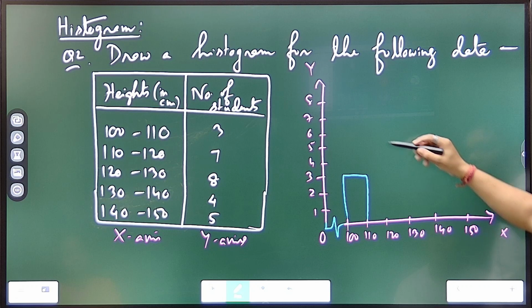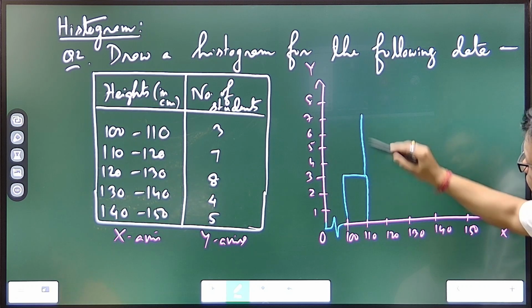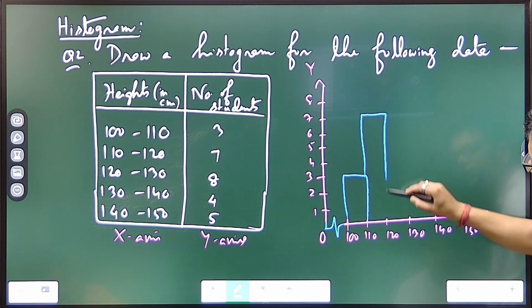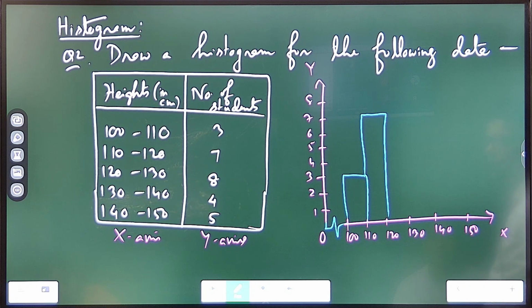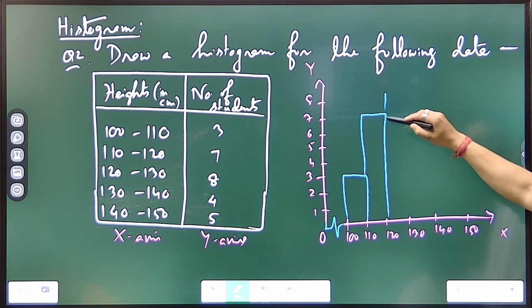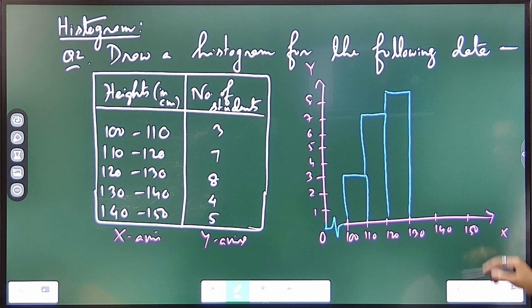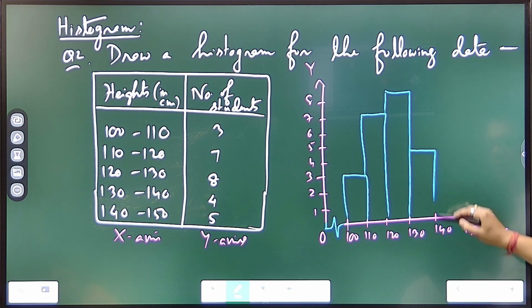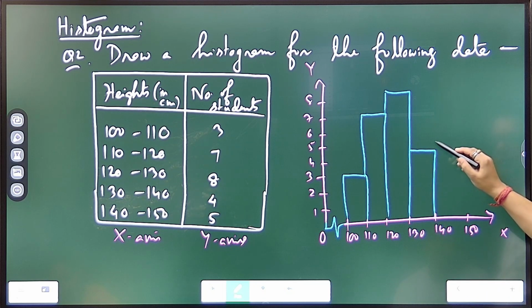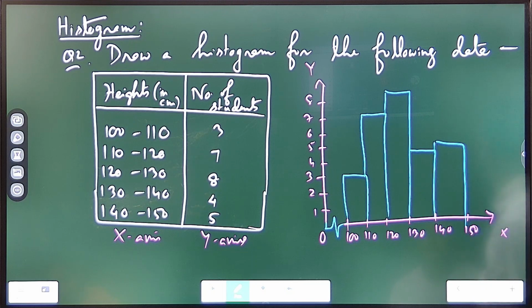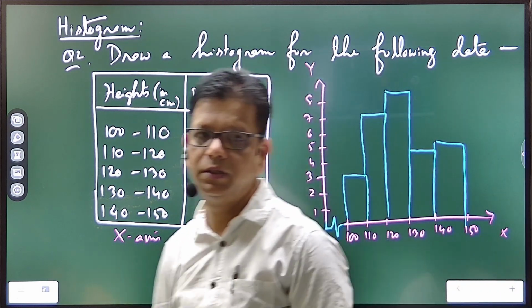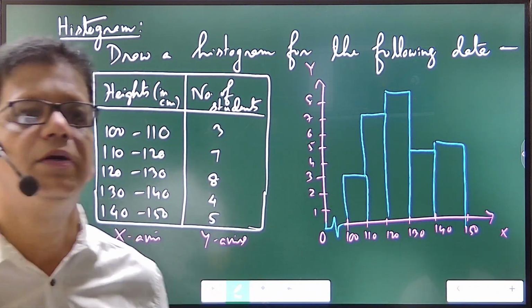So 110 to 120 it is 7. Then 120 to 130 it will be 8, then 130 to 140 is 4. Then the last one is 5. So this is the histogram, basic histogram, okay.